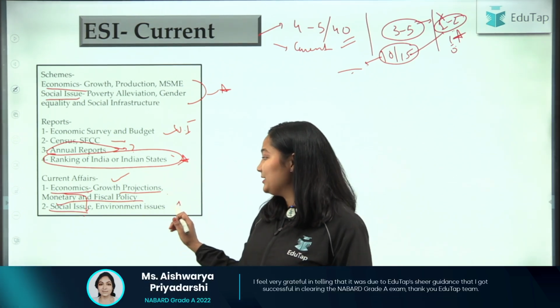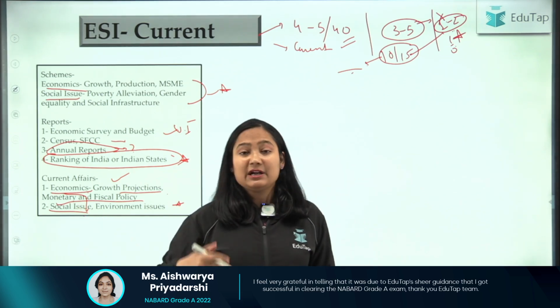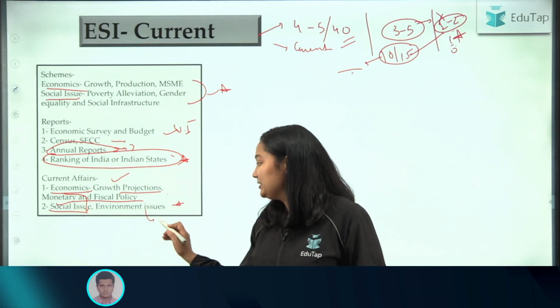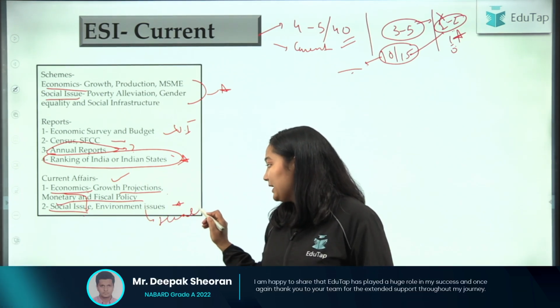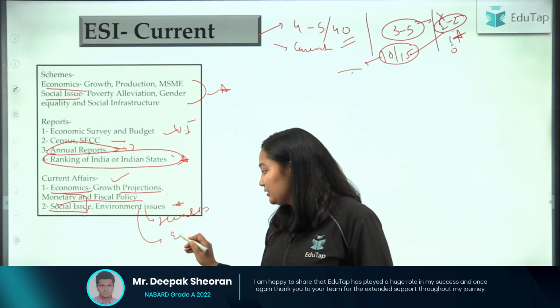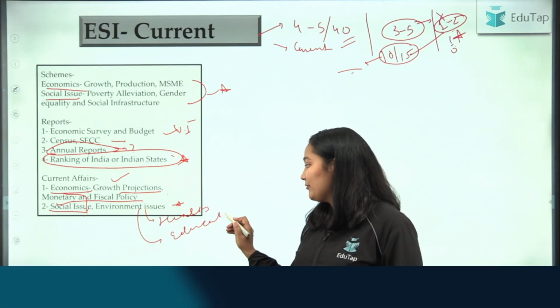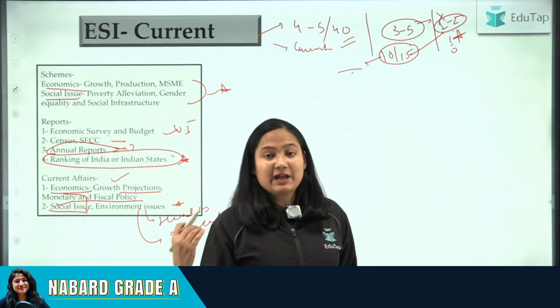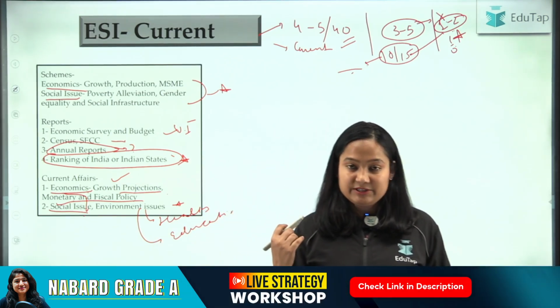Social issues and environmental issues you also need to do in the SI part, be it related to environment, be it related to even health, education, if anything happens, so you will have to cover all those reports or all the current affairs. If any MOU is signed, you will have to do all these kinds of things.